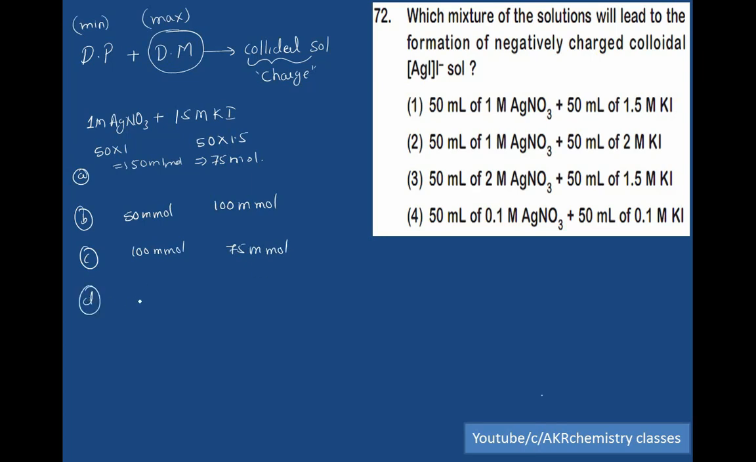In the last case, 50 into 0.1, 5 millimoles, and 50 into 0.1, 5 millimoles of potassium iodide. So according to this concept, where the ion is in lesser amount, it is not possible. So in this case it is possible, but which is the right answer? B is the right answer, because potassium iodide is present in excess amount compared to the first one. So B, the second one, is the right option.